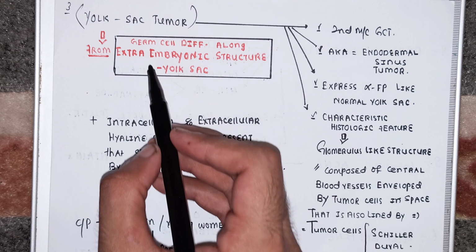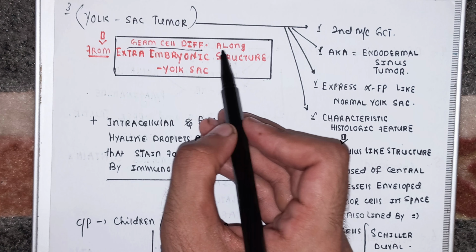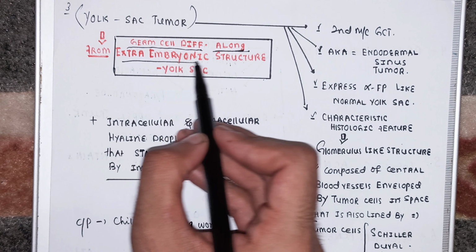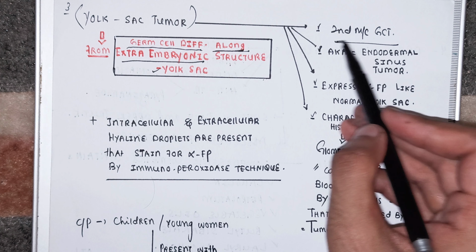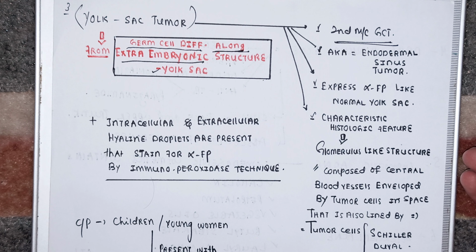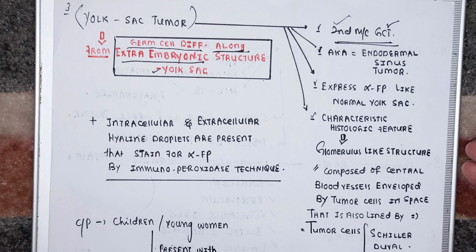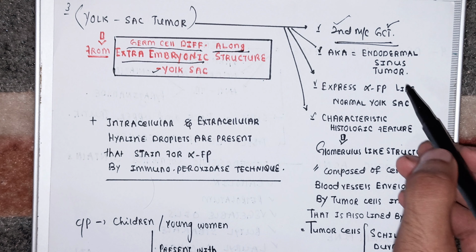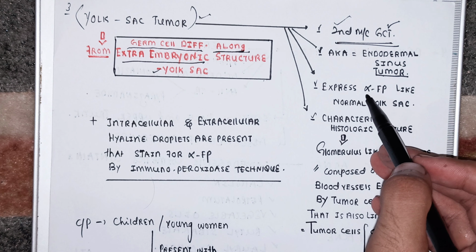Okay, so from where do they arise? From the germ cells that differentiate along what, beta? The extra embryonic yolk sac. And remember, beta, this is the second most common germ cell tumor after dysgerminoma. I told you dysgerminoma is, by the way, the most common germ cell tumor, but yolk sac tumor is the second most common germ cell tumor. Yolk sac tumor is also known as endodermal sinus tumor.